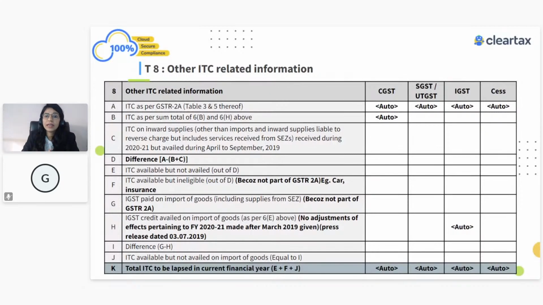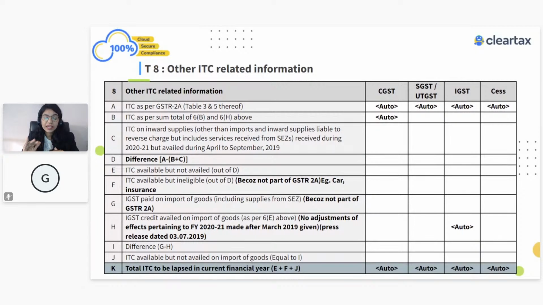But let's say you have claimed it in the month of April, which is April 2021. In that particular case, that information will form part of table number 8C, which means all the ITC which is there in 8A, but you have claimed in the next period, which is April to September, will form part of 8C. Then it will show differences. Obviously, there will always be differences. So if you feel that there is not going to be any difference, that's not going to be the case. There's no problem having differences over here.